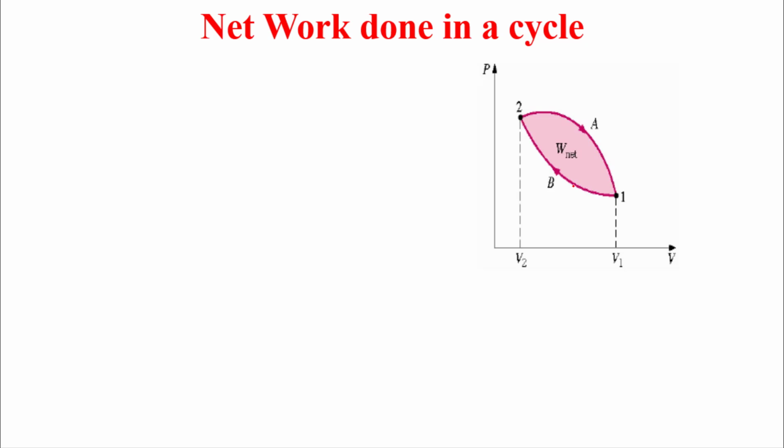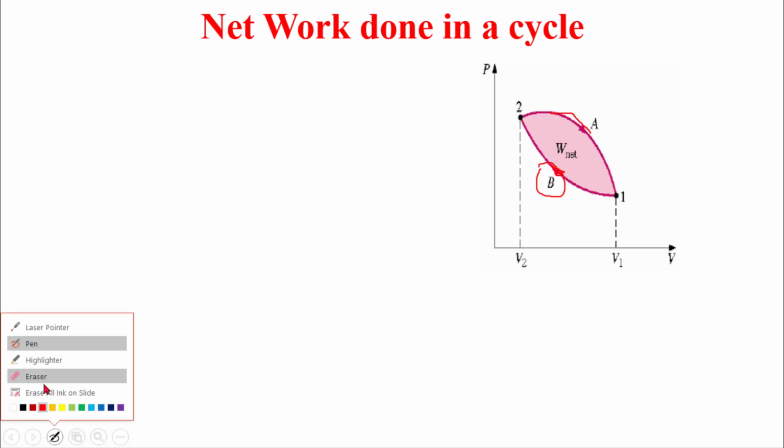Now what do we have here? Cycle or a process? We have a cycle. Why? Because we are starting from point 1, we move to point 2, and then we go back to point 1. Then this is a cycle. Now, another question. Process 1 to 2, we name it B. What can we tell about this process? This process is compression. Why compression? Because we are moving from larger volume to lower volume. See here the arrow?